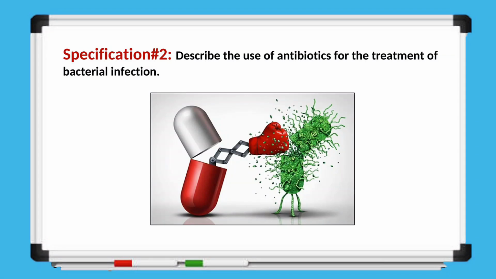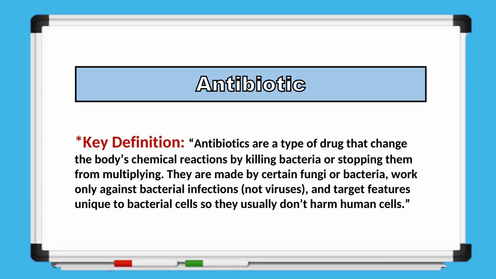Next, we move on to specification 2, which requires us to describe how antibiotics are used to treat bacterial infections. So, if we define an antibiotic, we can say that antibiotics are drugs that alter the body's chemical processes by killing bacteria or preventing them from multiplying. They are produced by certain bacteria or fungi and are effective only against bacterial infections, not viral ones.